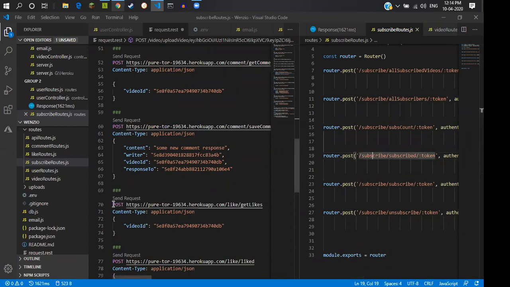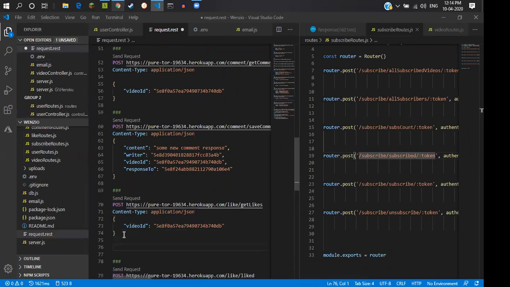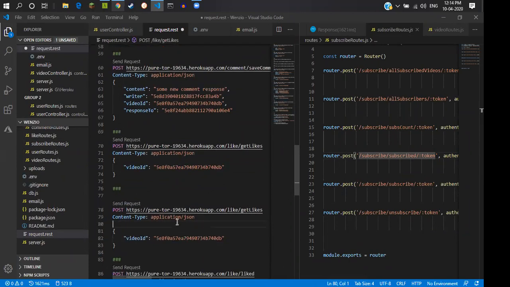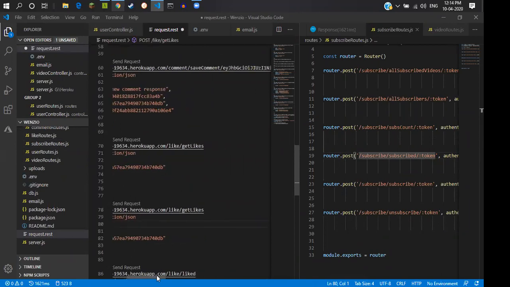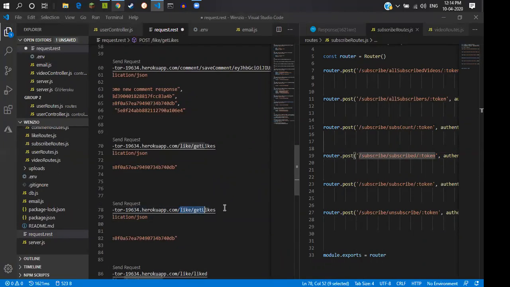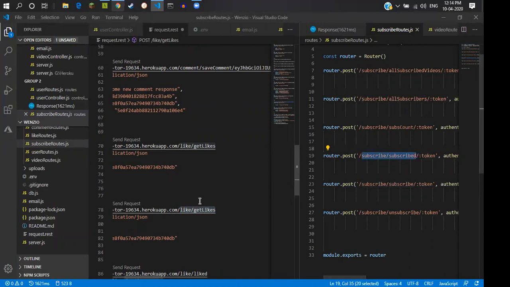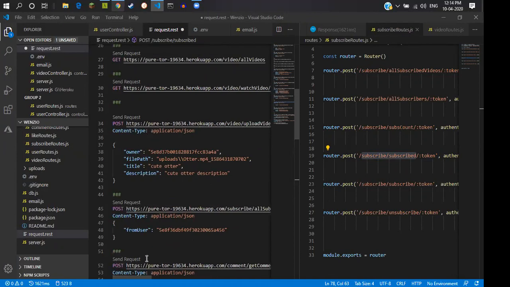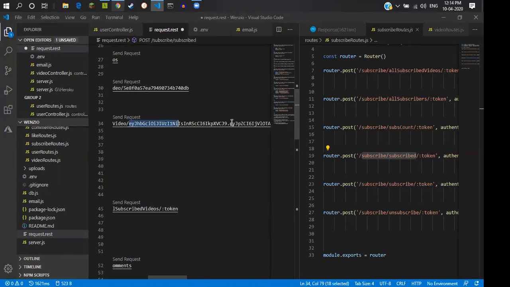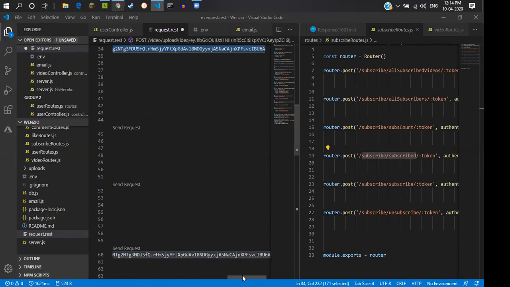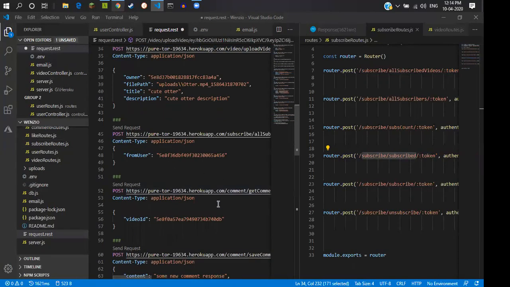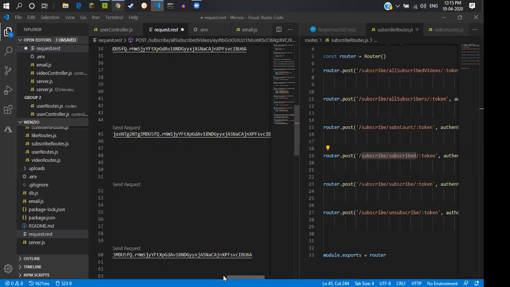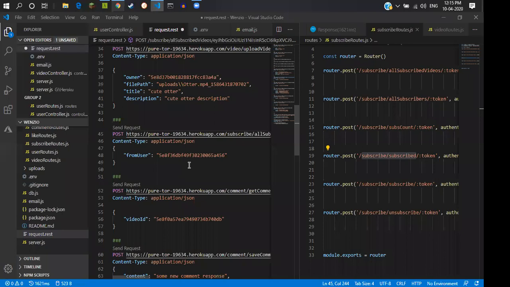For all the subscribe routes, we need the token, because a logged out user can't do anything with subscriptions.